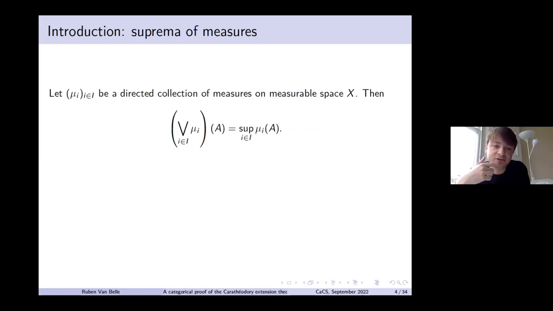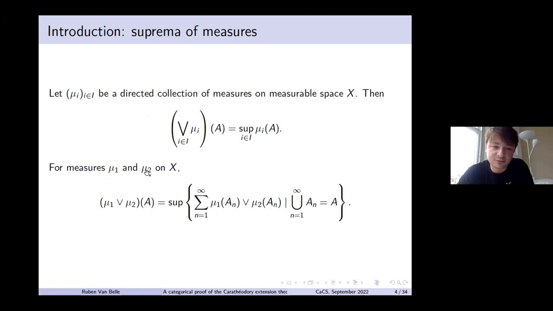Another thing I was interested in were joins of measures. If you have a directed collection of measures, then the join or the supremum is given by the obvious thing. You take pointwise suprema, and that turns out then to be a measure. That's not too difficult to show.